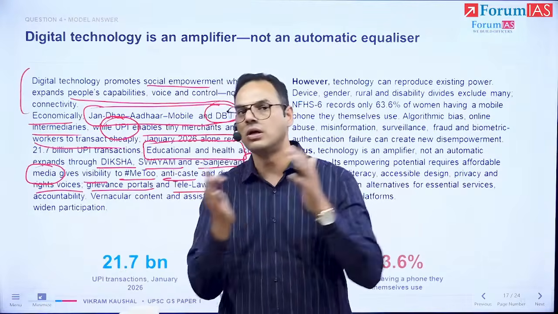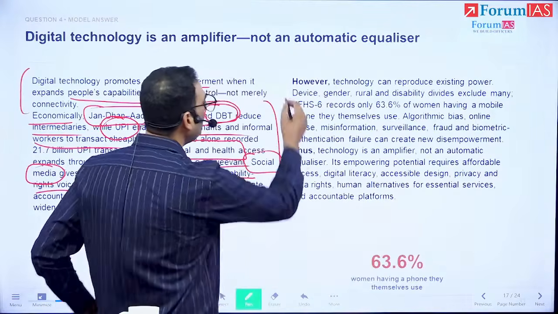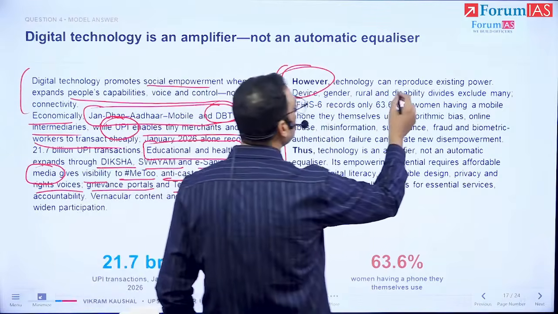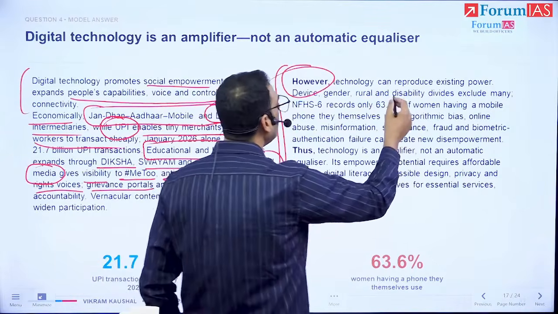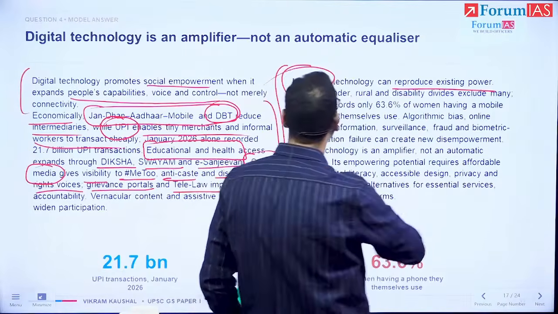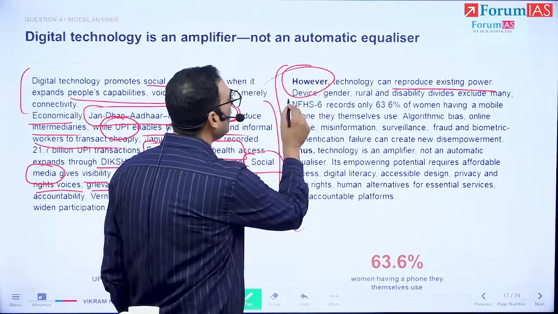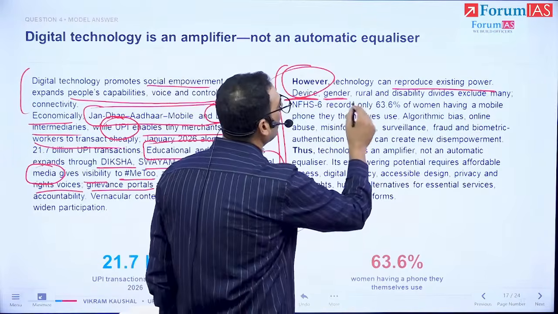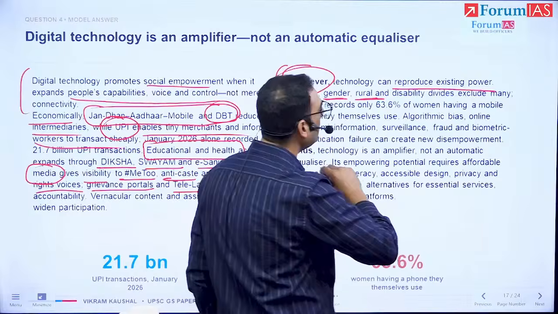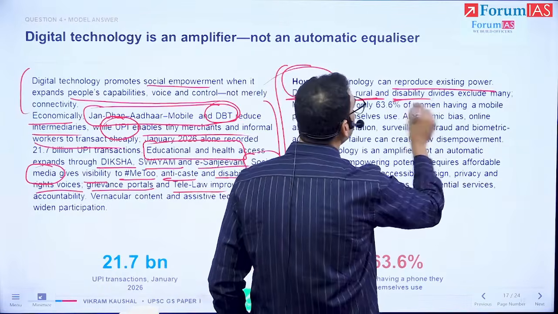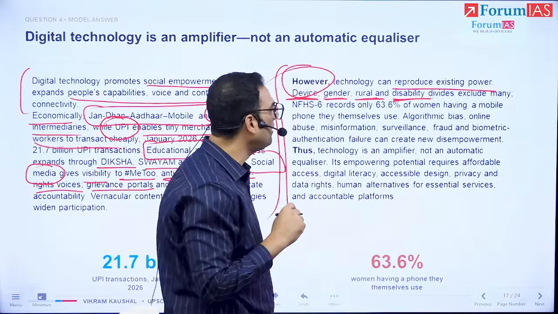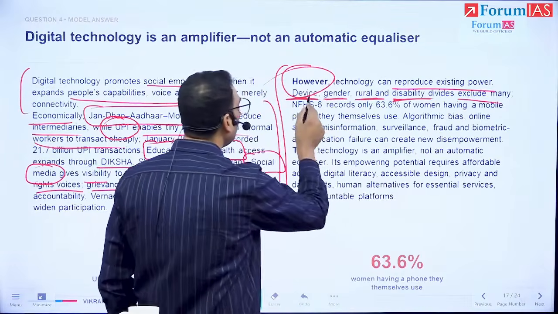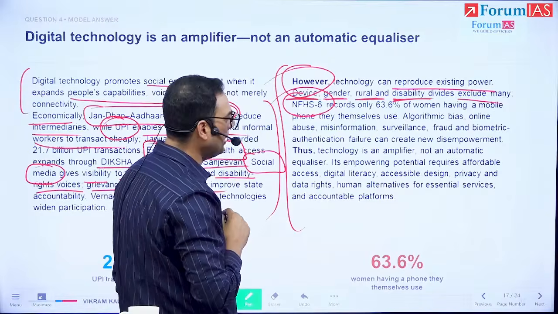And now we get to making our subsequent point. We say, however, this technology in itself is not simply empowering. It usually just reproduces existing power structures. Because who has the device access in the family, whether man or woman? So based on gender or rural and urban divide, digital divide, and whether disability has been factored in, right? This excludes many people, and we put in a data point from the National Family Health Survey.